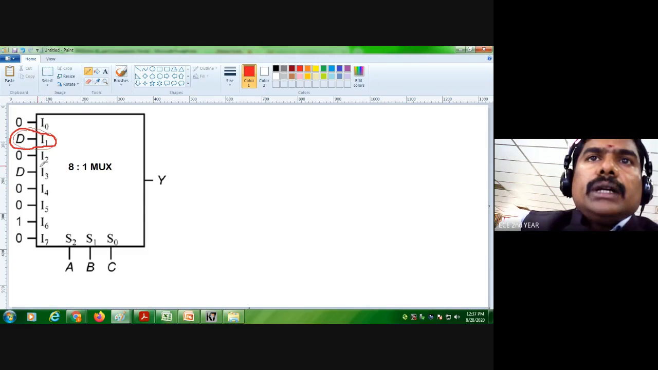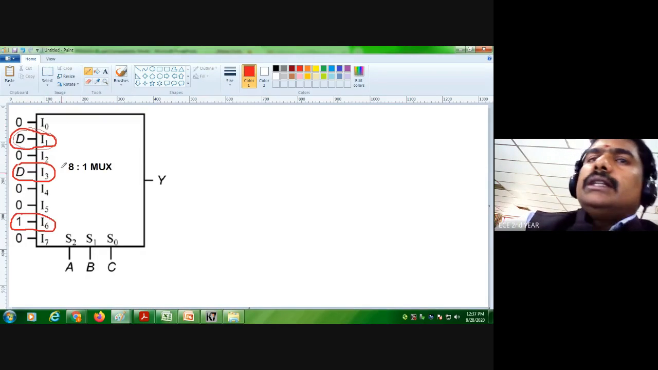And the second input I3, D equal to I3, and the third one becomes I equal to I6, 1 equal to I6. So these are the 3 outputs. Okay, so I'm going to write like this. I'm going to write the expressions for this.